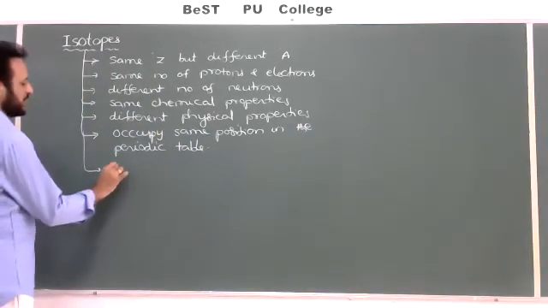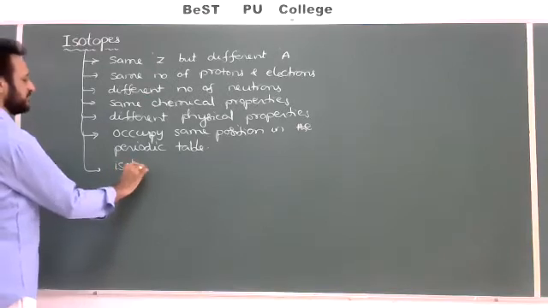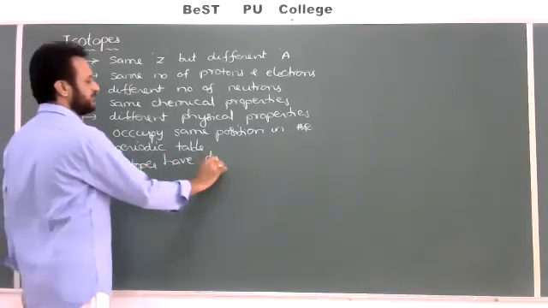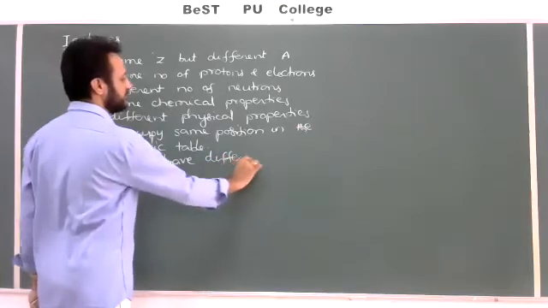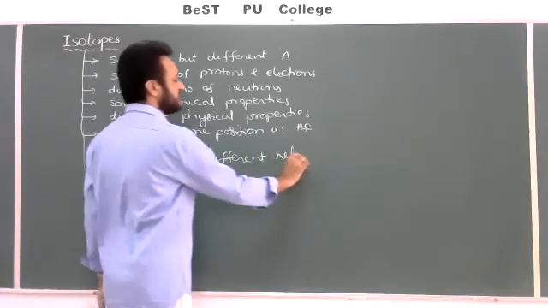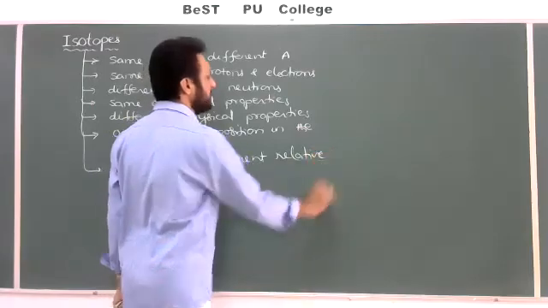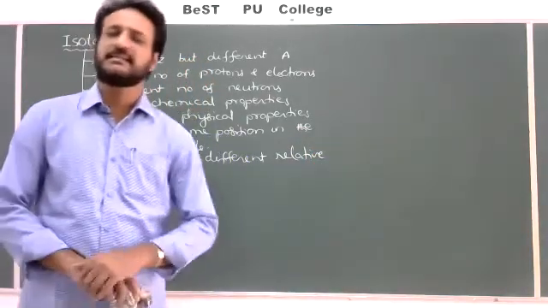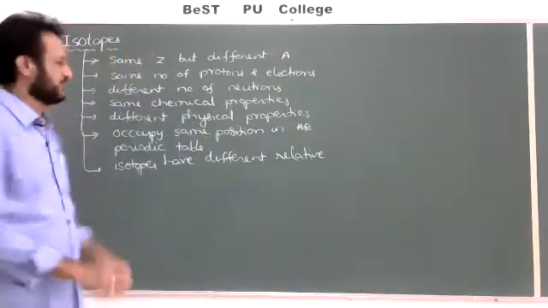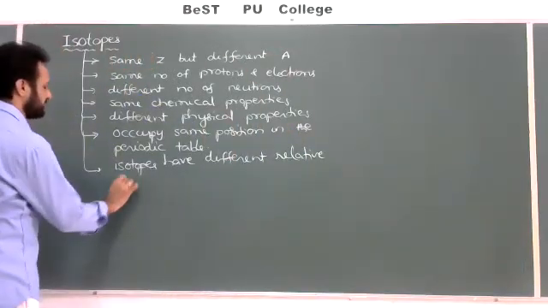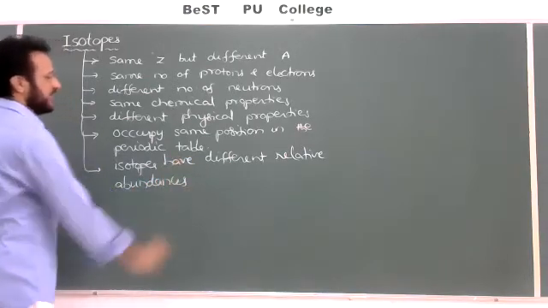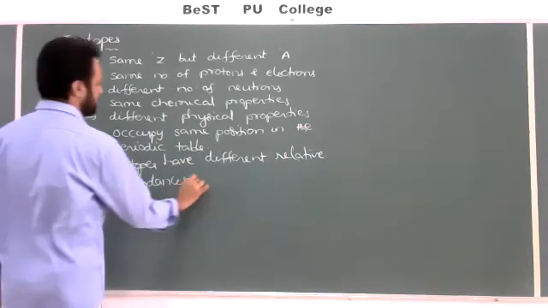So isotopes have different relative abundances. Here abundance, don't feel it is a difficult word. Availability, nothing but percentage of availability in nature. So relative abundance. So they have different relative abundances in nature.